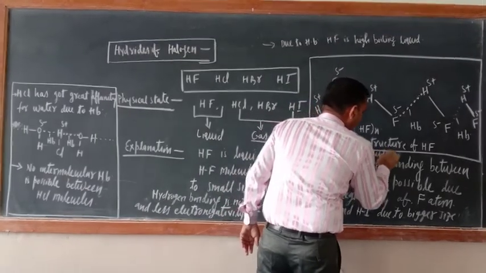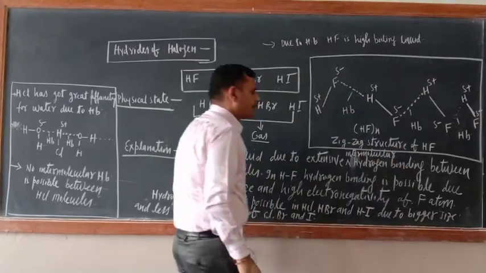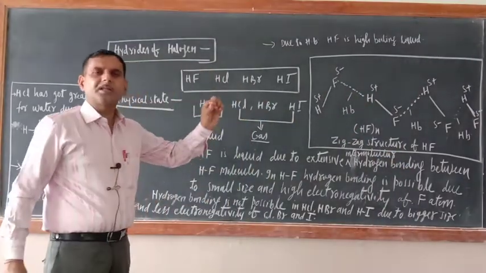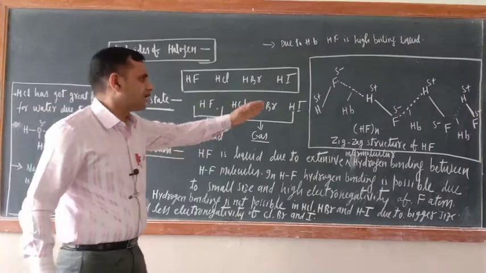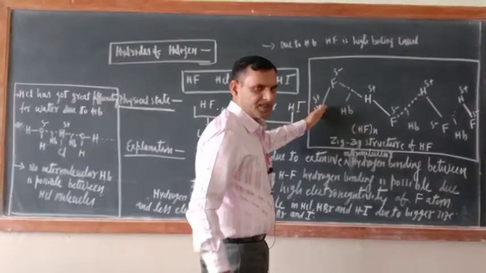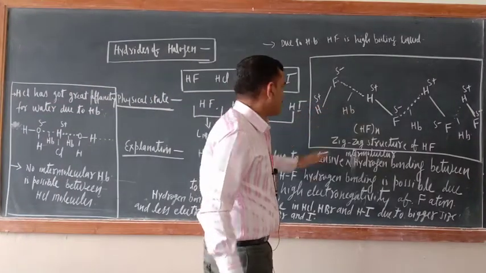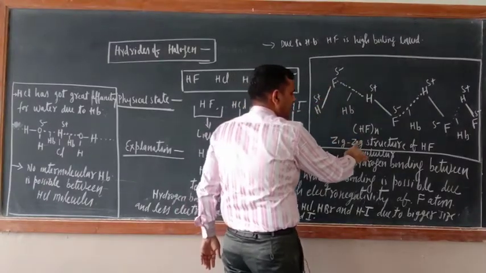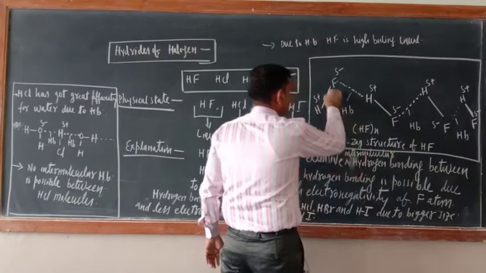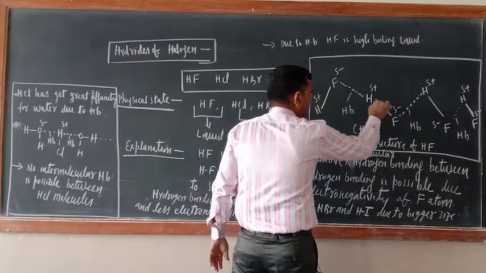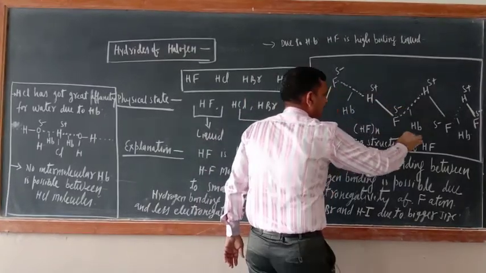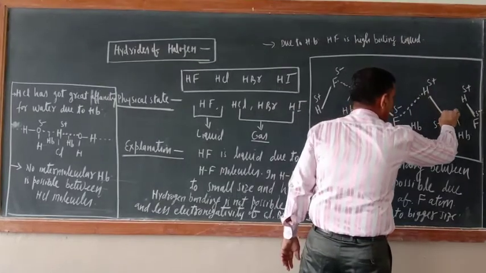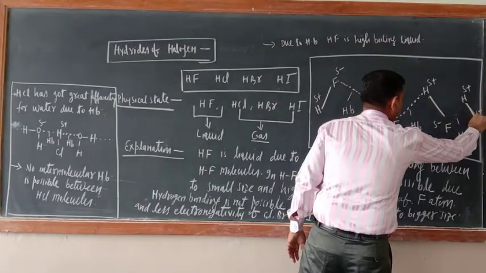Because of intermolecular hydrogen bonding, there is the association of the molecules. Here you have seen, this is hydrogen bonding, zigzag structure. I wrote here the zigzag structure of HF. This is HF first molecule, this is HF second molecule, this is HF third molecule, this is HF fourth molecule.